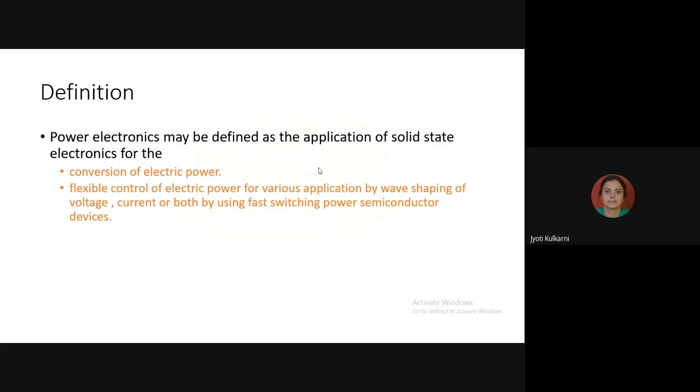So AC to DC means I am going to use that particular conversion in, say, a controlled rectifier or uncontrolled rectifier. So what is the meaning of the second sentence? Flexible control of electric power for various applications by wave shaping.